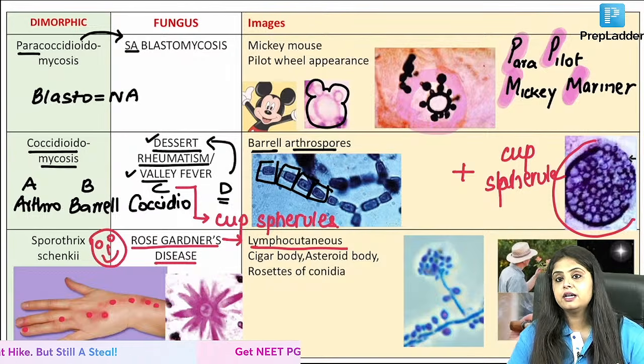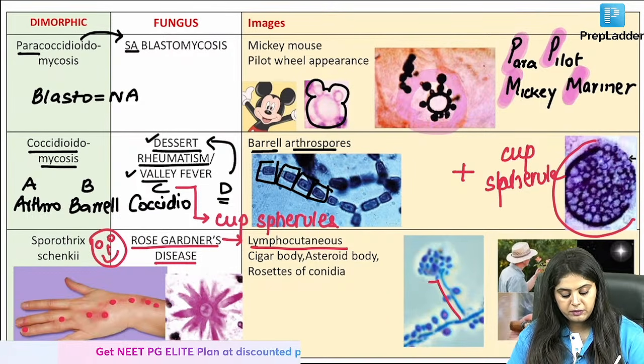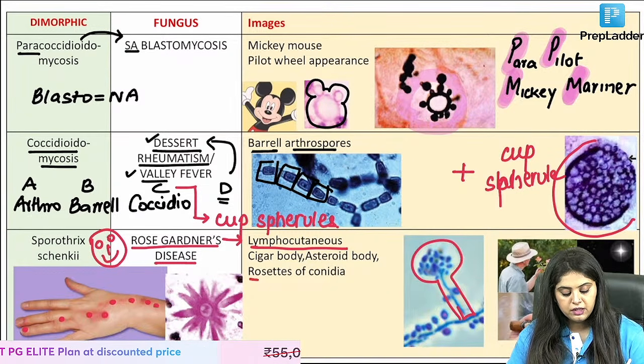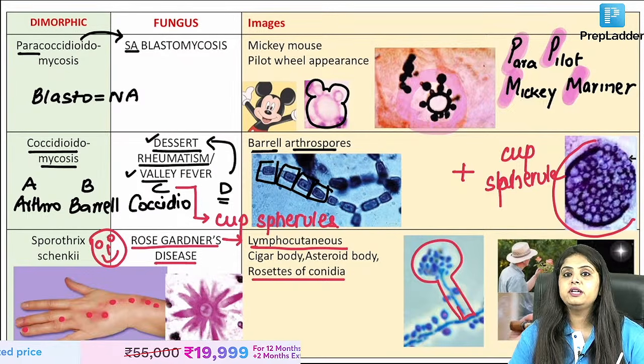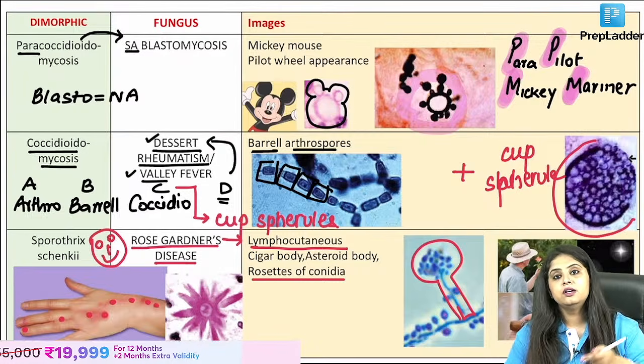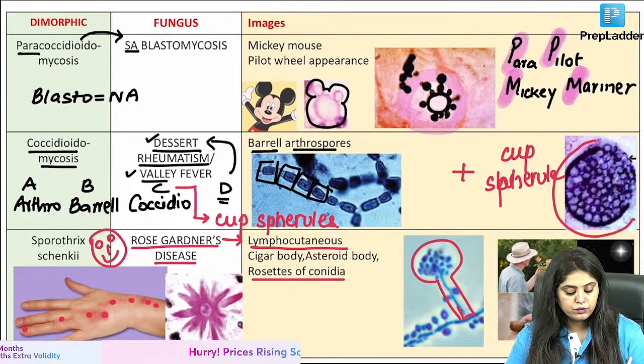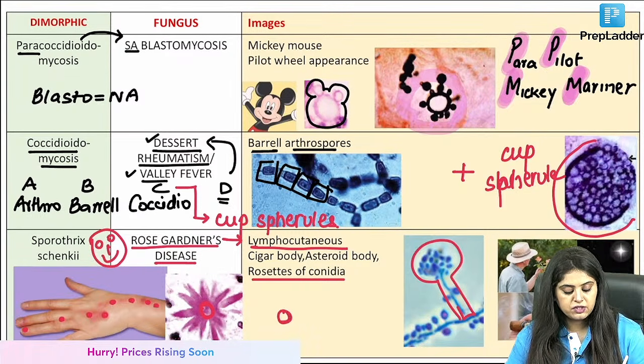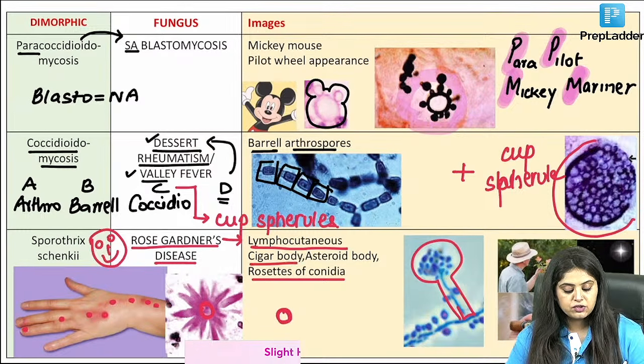Now you want to look at it under the microscope. Under the microscope, it looks like a rose being made over here. So it is going to show you rosettes of conidia. Another rose garden will be there, rosettes will be seen. Next, it shows you a round structure in the center, which I'm drawing again. That round structure is known as a cigar.